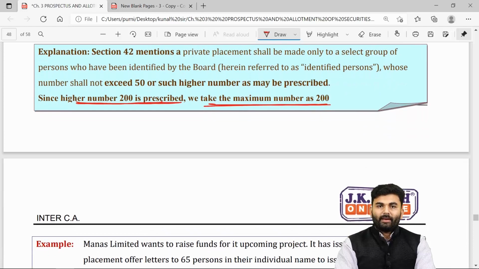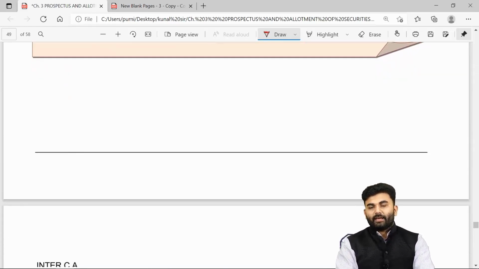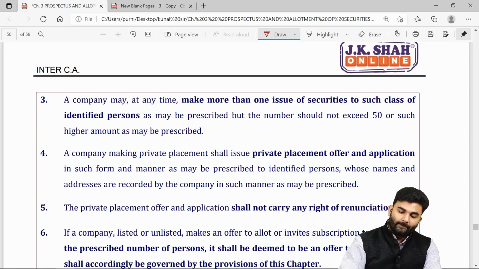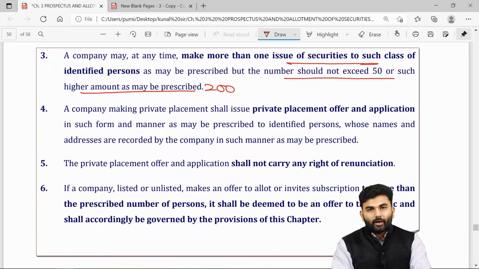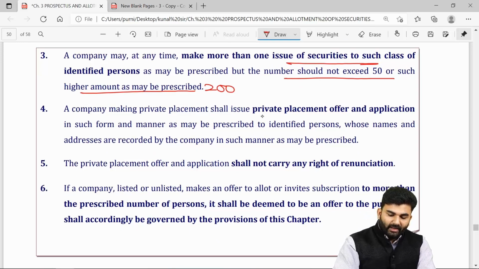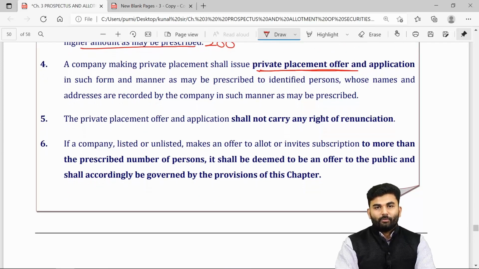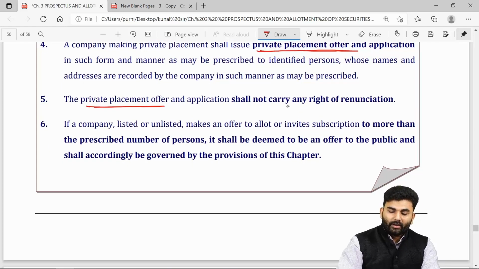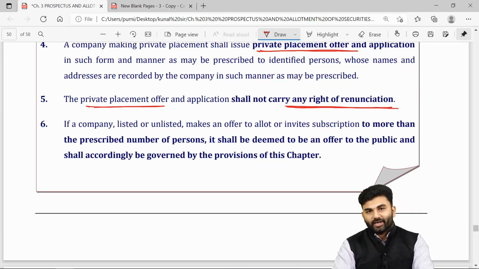Over here, the lawmaker says that in one financial year, the company can issue multiple securities, wherein per security, the limit is 50 or any such higher number which is prescribed, and the higher number prescribed is 200. Over here, the company will have to first prepare a private placement offer letter, and such offer letter will be distributed to the identified persons. The identified persons cannot renounce their rights. They cannot give up their rights. They can either accept it or reject it.